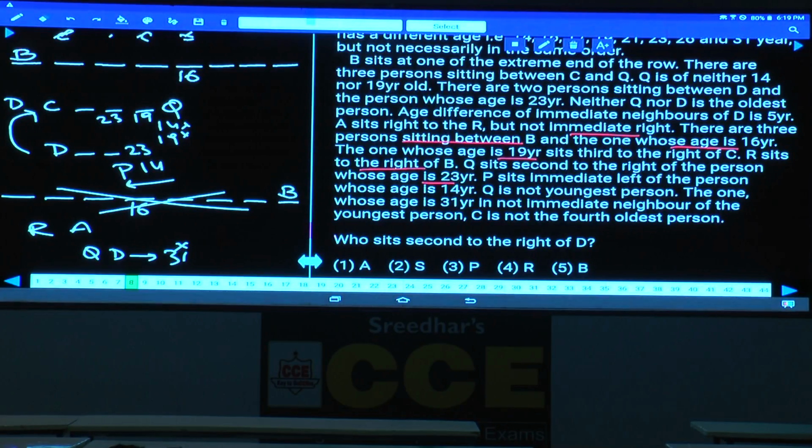Then what is the only possibility? If you take C at this place, 23 is not possible. Hence C cannot be here. The only possibility wherein we can have C is C at this place. In between C and Q, there are 3 persons. And after this one, this is 23-year-old and this is 19-year-old. And again coming to D and 23, D must be here. Then only 2 persons between D and 23.